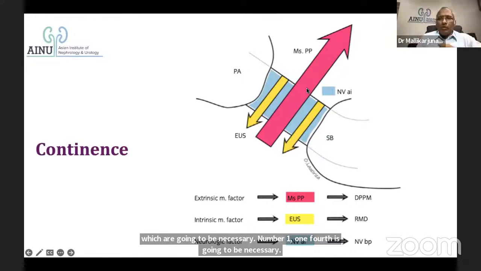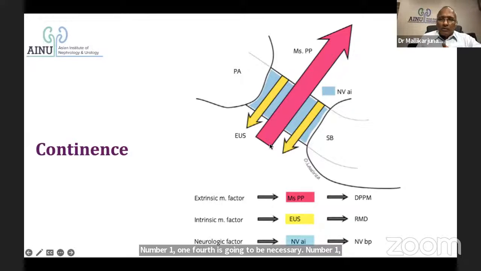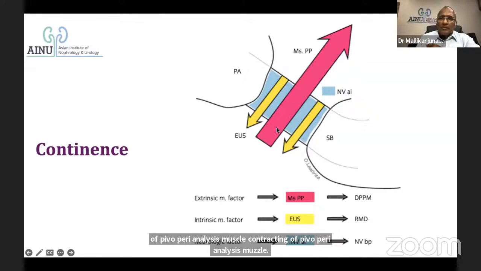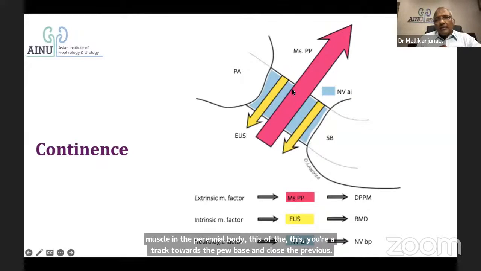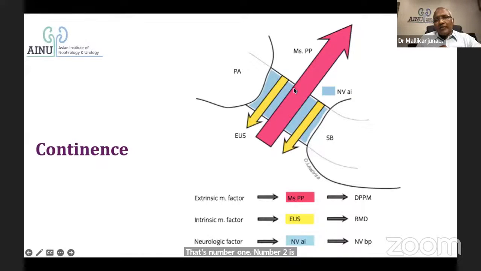Contracting of the puboperinealis muscle pulls the urethra towards the pubis in the perineal body and closes it. That's number one. Number two is the skeletal sphincter, which is covering the urethra. If it contracts, it is a horseshoe-type structure which is inserted into the perineal body.